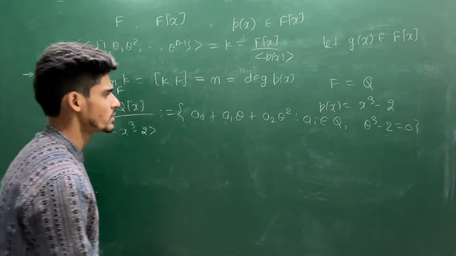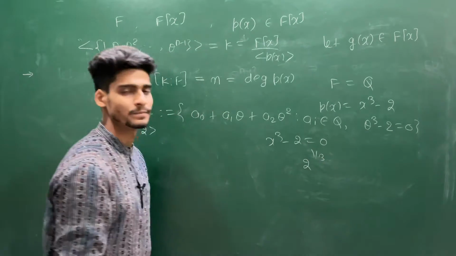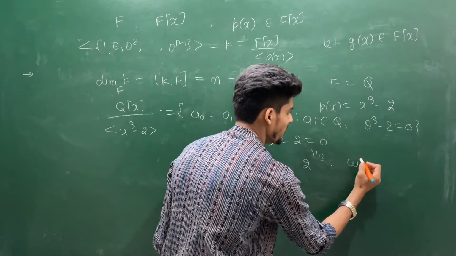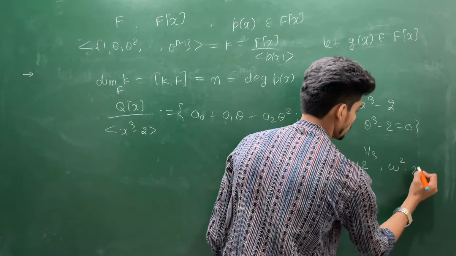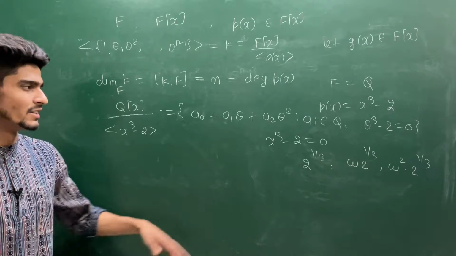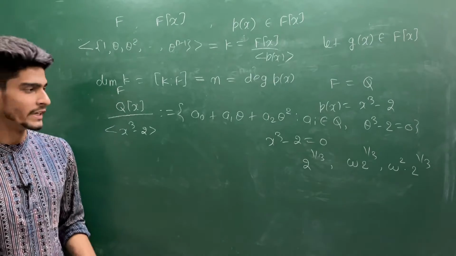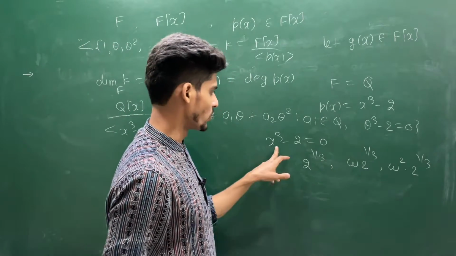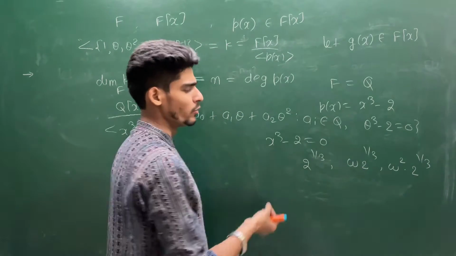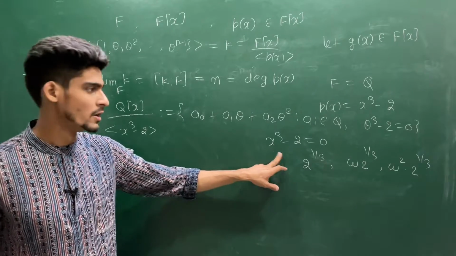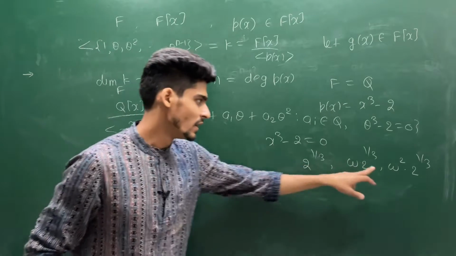Let me give you the explicit roots. If you find x cube minus 2 equal to 0, then one root is 2 power 1 by 3. Then the rest of the roots will be omega into 2 power 1 by 3 and omega square into 2 power 1 by 3. This you must have studied in complex analysis, but it is very straightforward, where omega is a third primitive root of unity. Clearly you can check this is again a root of this equation. See, if you put it into this, then you will have omega to the power 3, but omega is a third primitive root of unity, so omega cube will be 1. So 2 power 1 by 3 whole power 3 will give you 2, then 2 minus 2 will be 0. So this will satisfy this. This will also satisfy this.